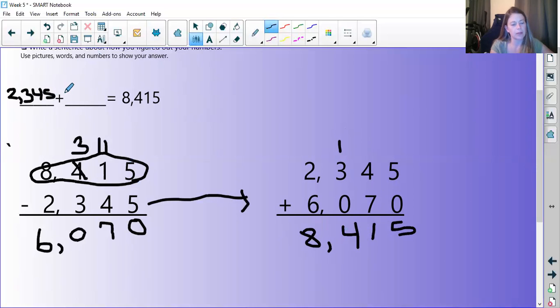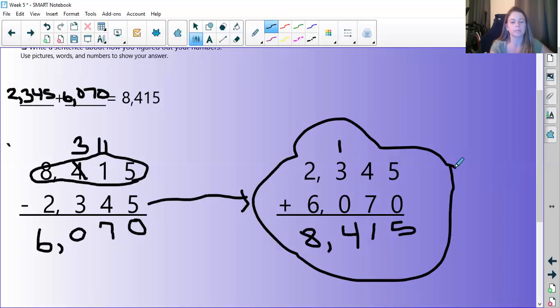2,345 plus 6,070 equals 8,415, because I just proved that right there. And you could do that with any random number as long as it's less than 8,415, so that it can be subtracted from that. So any number you choose, as long as you go back and check your math, and then that over there will give you the answer.